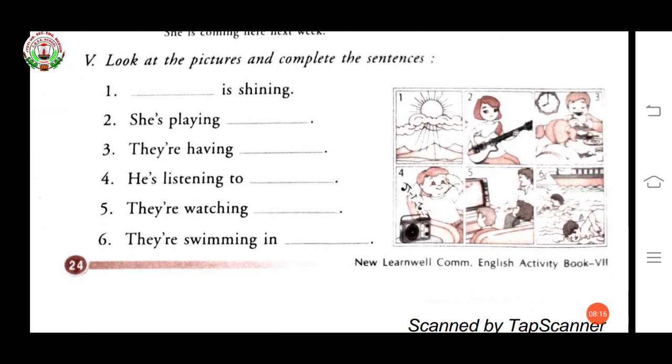Look at the pictures and complete the sentence. See the first picture. The sun is shining. In the second picture, she is playing the guitar. Third, they are having breakfast. He is listening to the radio. They are watching television. They are swimming in the beach.